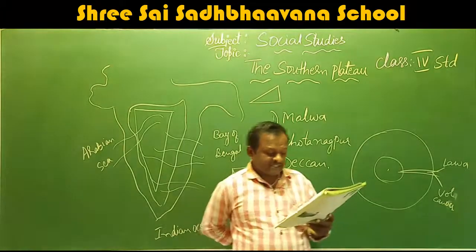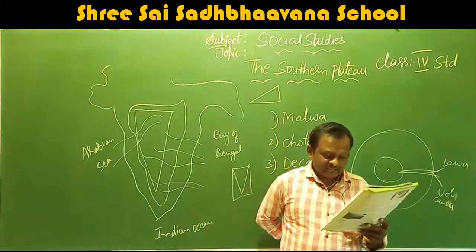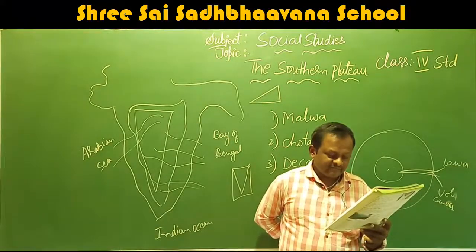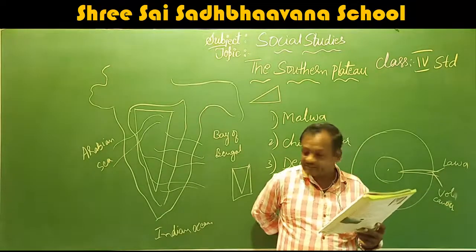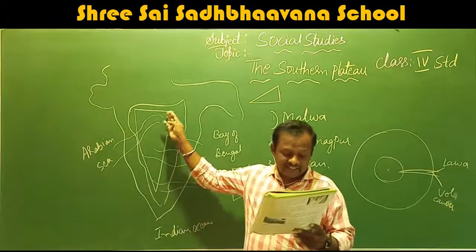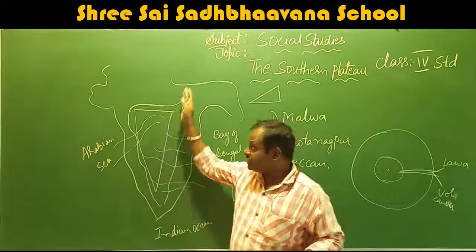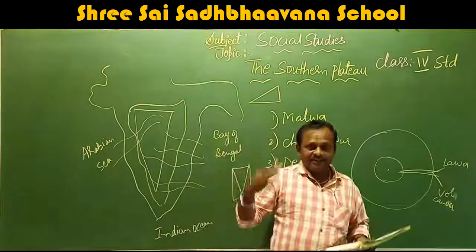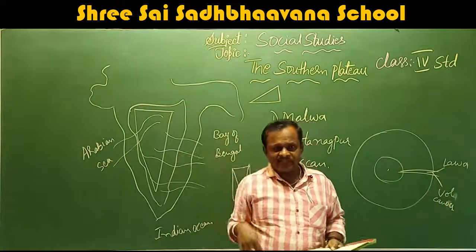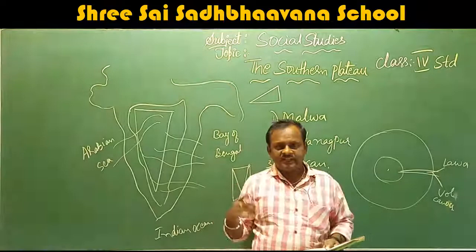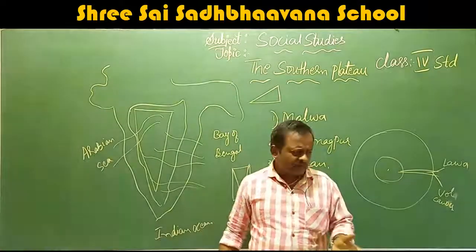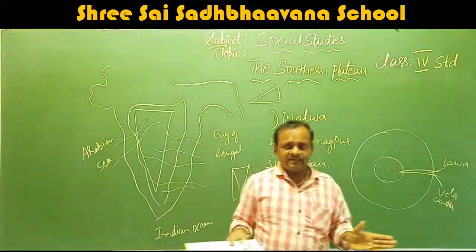Rivers Chambal, Betwa and Son are the plateau rivers that flow towards the north where the region slopes, and the rivers join rivers Yamuna and Ganga. See, some rivers are present here, that is called Chambal, Betwa and Son. They drain this area and join the rivers Ganga and Yamuna because that side slope is there. The rivers flow wherever the slope is available.